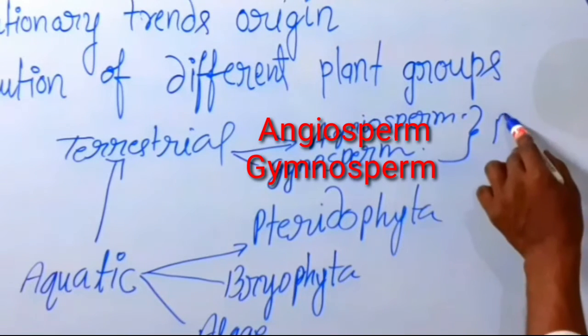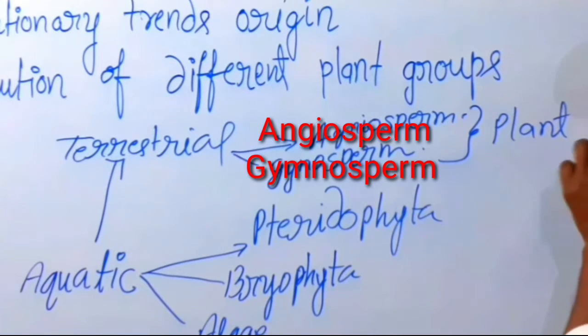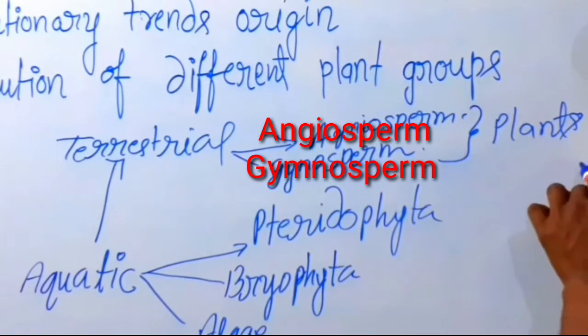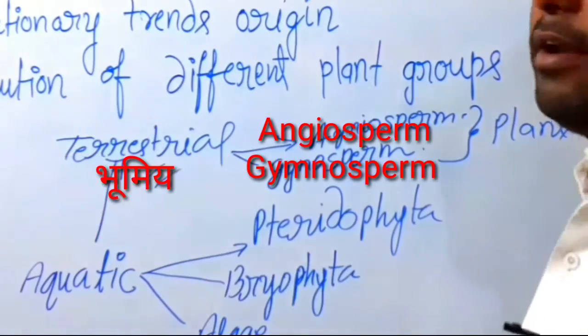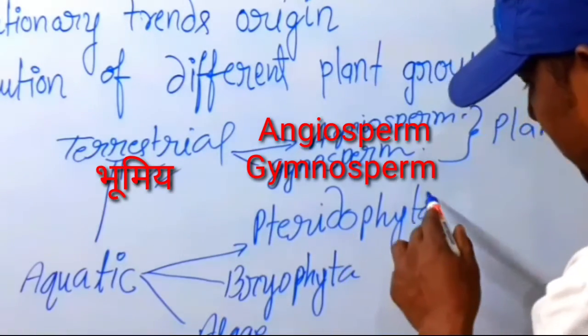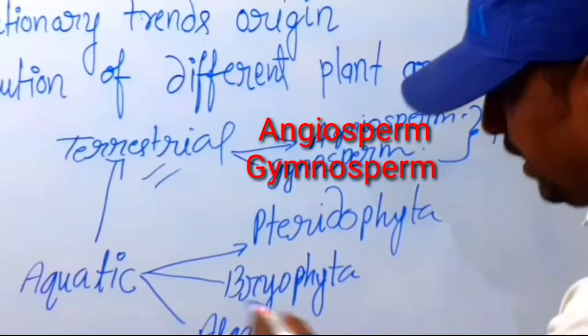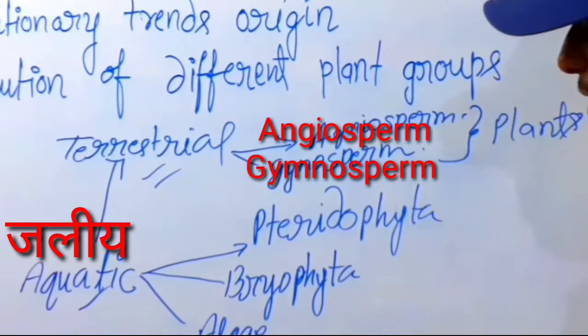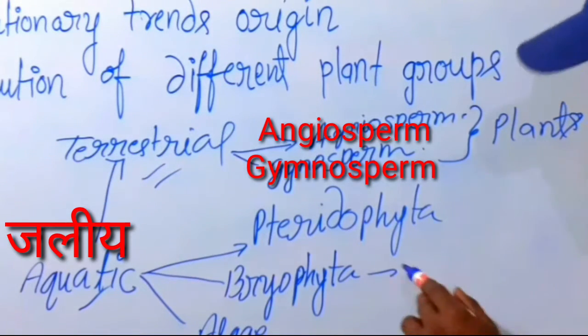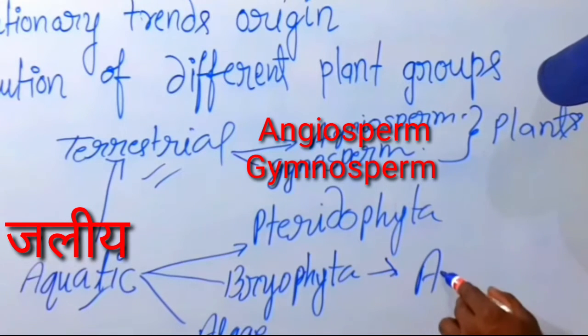Such plants are mostly terrestrial, and algae are completely aquatic. Bryophyta is also known as amphibian.